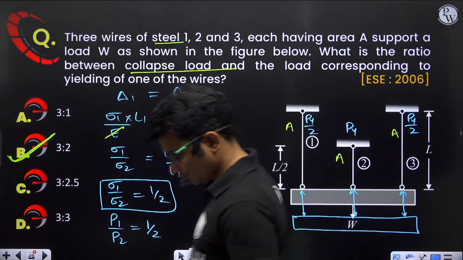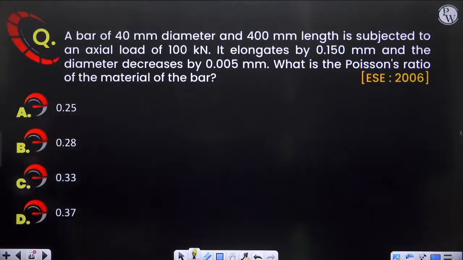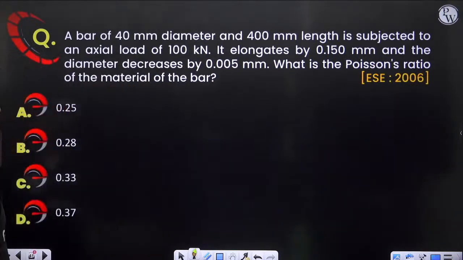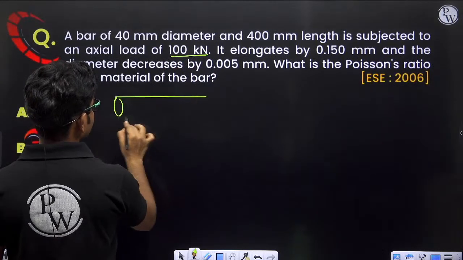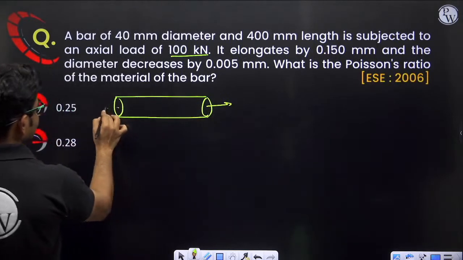Got it? Okay, so let's move on to the next question. A bar of 40 mm diameter and 400 mm length is subjected to an axial load of 100 kilonewton. So we are having a bar, diameter is 40 mm, length is 400 mm, subjected to a load of 100 kilonewton.